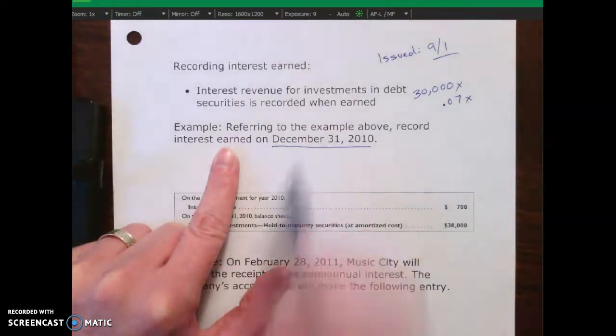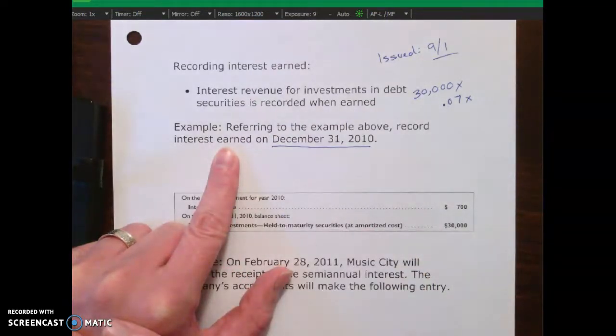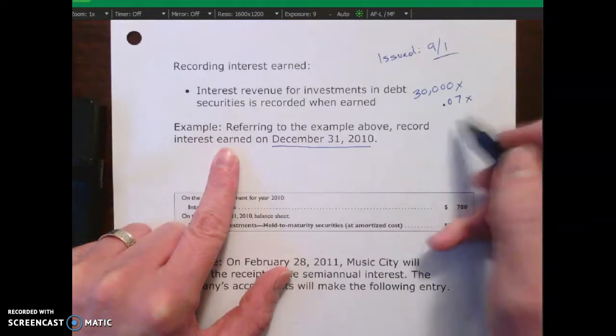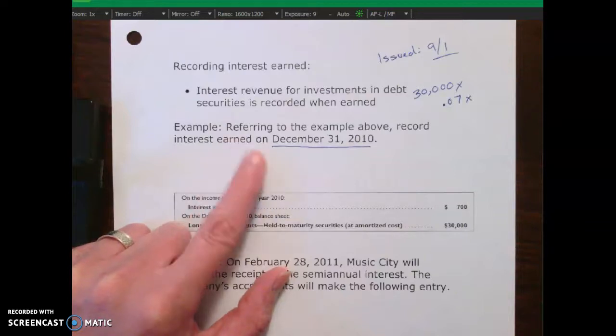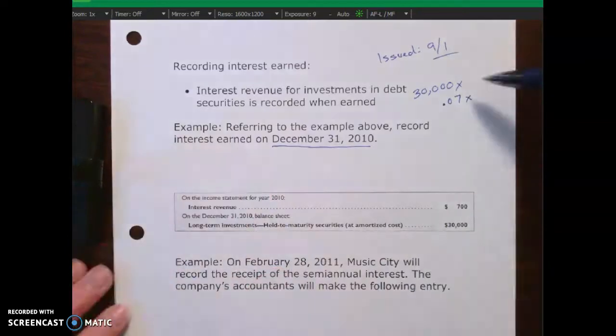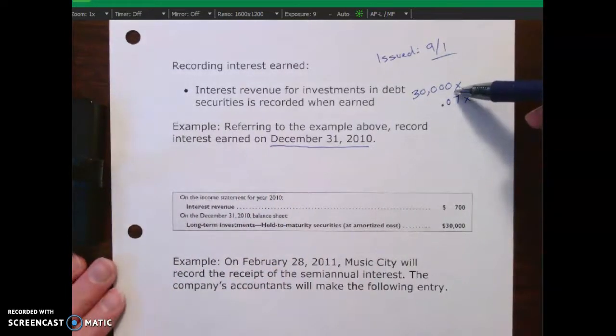But on December 31st, I have to record that we have earned 4 months worth of interest revenue. And how do I get 4 months? September, October, November, and December. So the way we calculate how much interest we will receive is the same way we calculated how much interest the bondholders were paid in Chapter 14, which is par value times the contract rate.